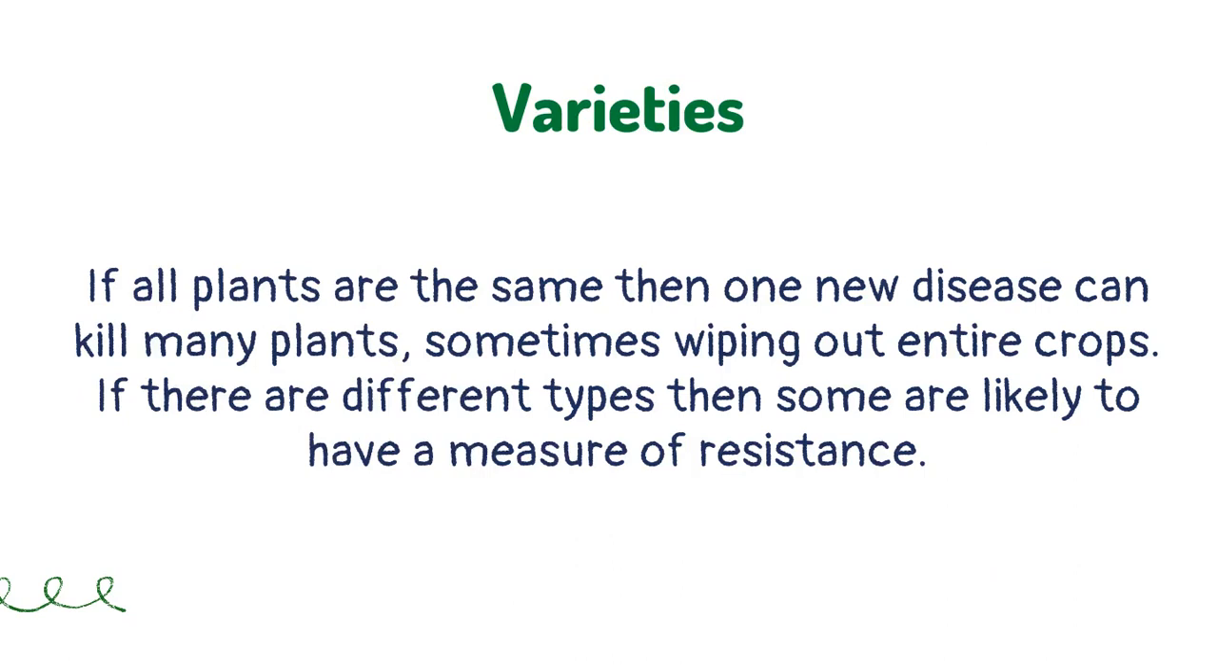If all plants are the same, then one new disease can kill many plants, sometimes wiping out entire crops. If there are different types, then some are likely to have a measure of resistance.